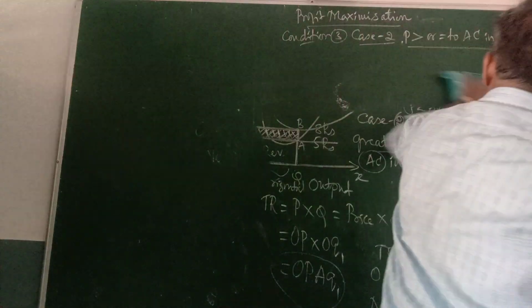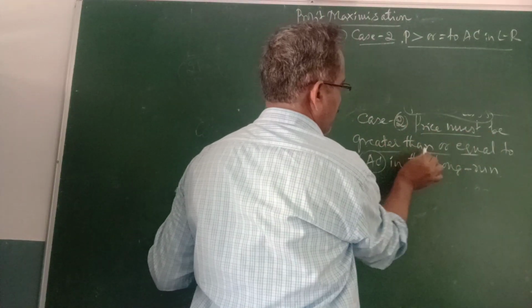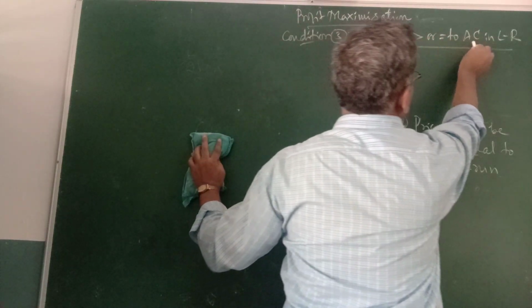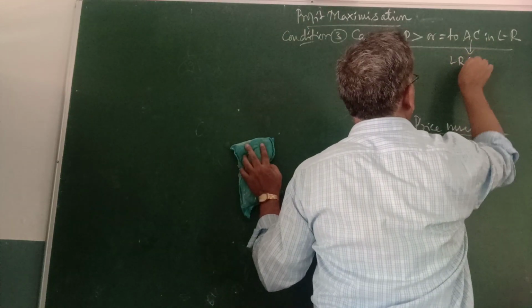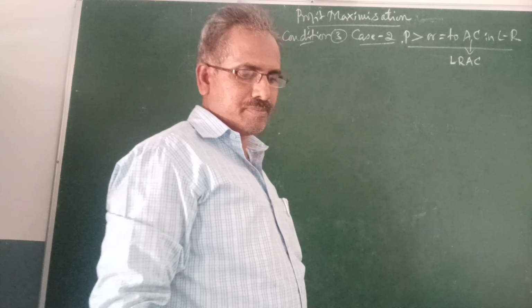Here it is case B. It is here case 2, price must be greater than or equal to average cost. As per that, price must be greater than or equal to average cost in the long run. Average cost is nothing but what is called the long run average cost. We shall come to know through the diagram.